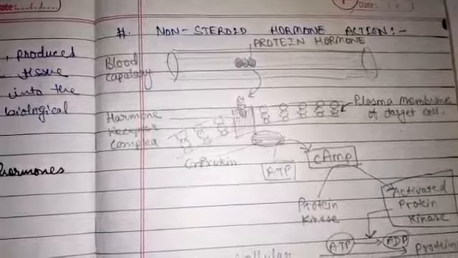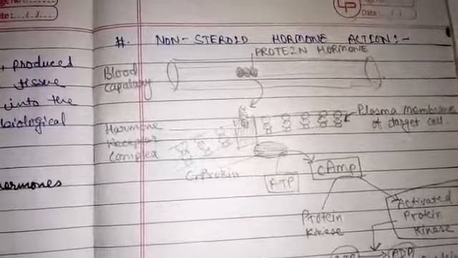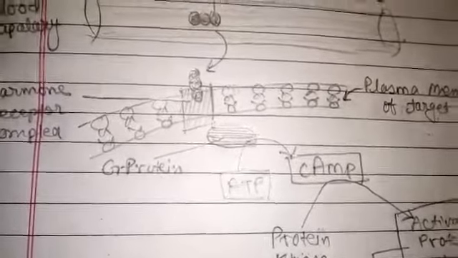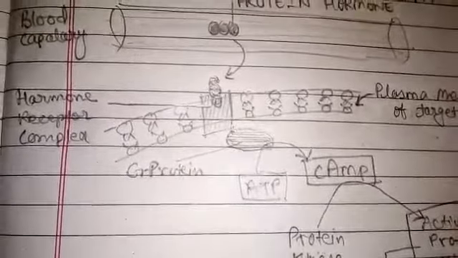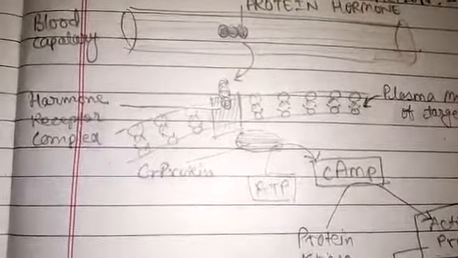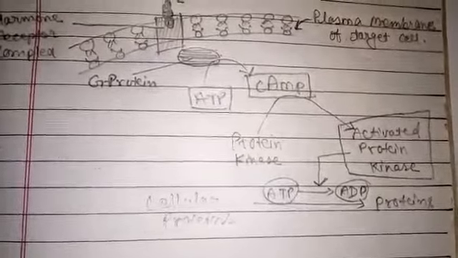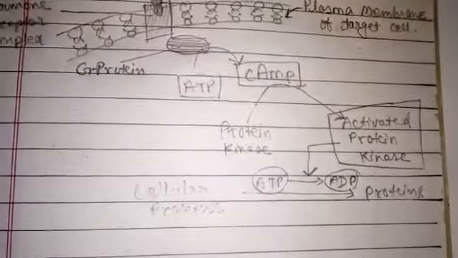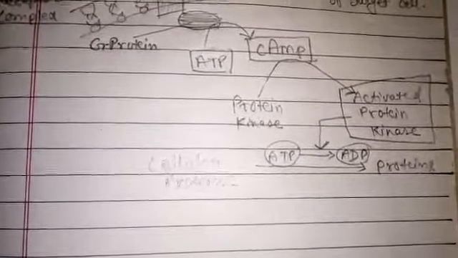There are proteins on the intracellular side of the target cell. They are associated with the receptors, called G protein. G protein acts on the enzyme which converts ATP to cyclic AMP, which is a secondary messenger. Cyclic AMP changes the enzymatic activity, which turns protein kinase into activated protein kinase for the further action of protein production.